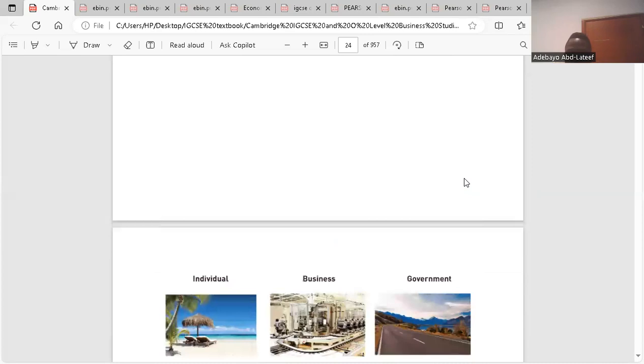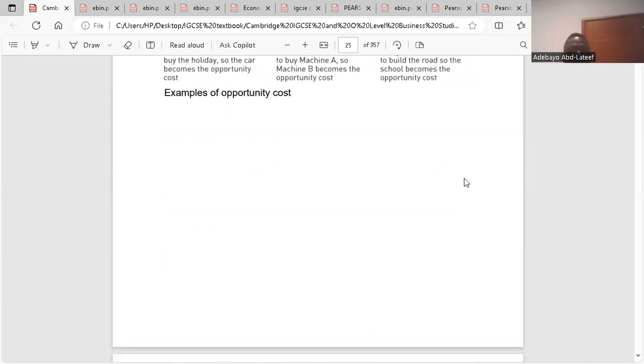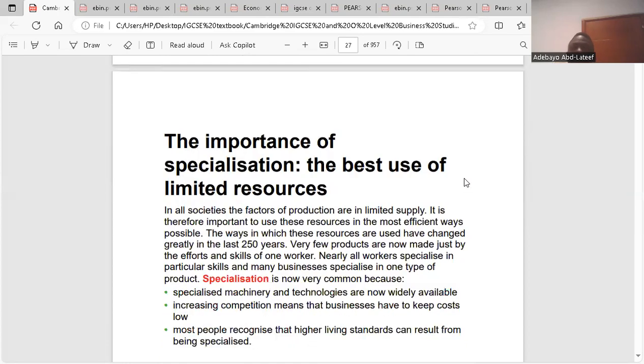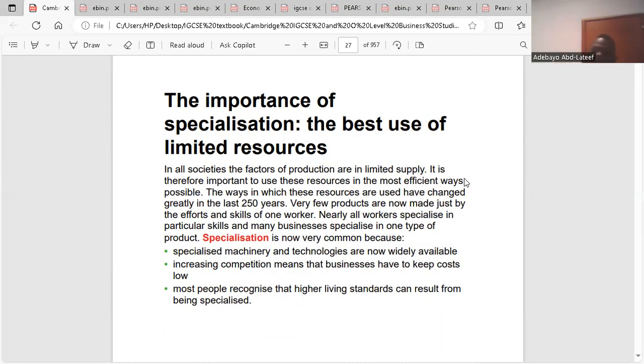All right, so we'll go down. These ones are not important. Then we'll go to the importance of specialization, the best use of limited resources. Resources are scarce. Yes or no? Because resources are scarce, we need to employ people who would be able to manage these resources. If not, they will be used up.